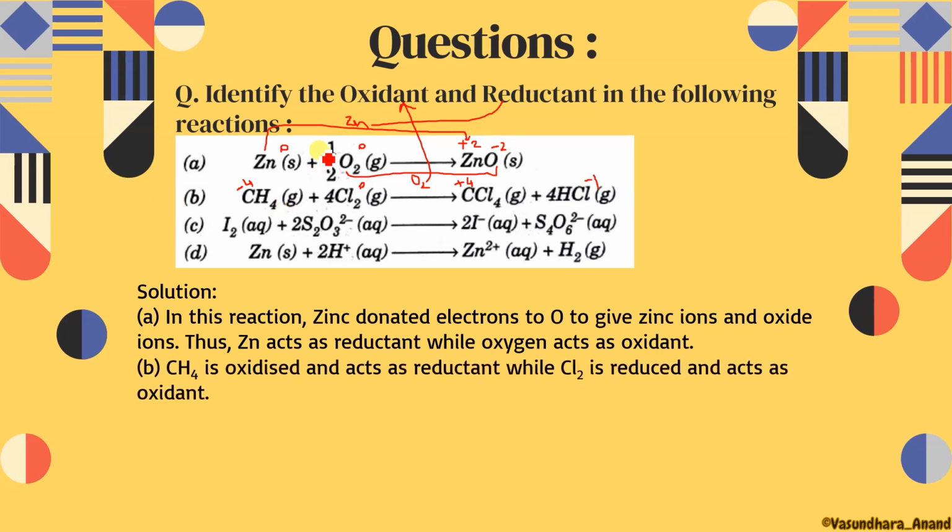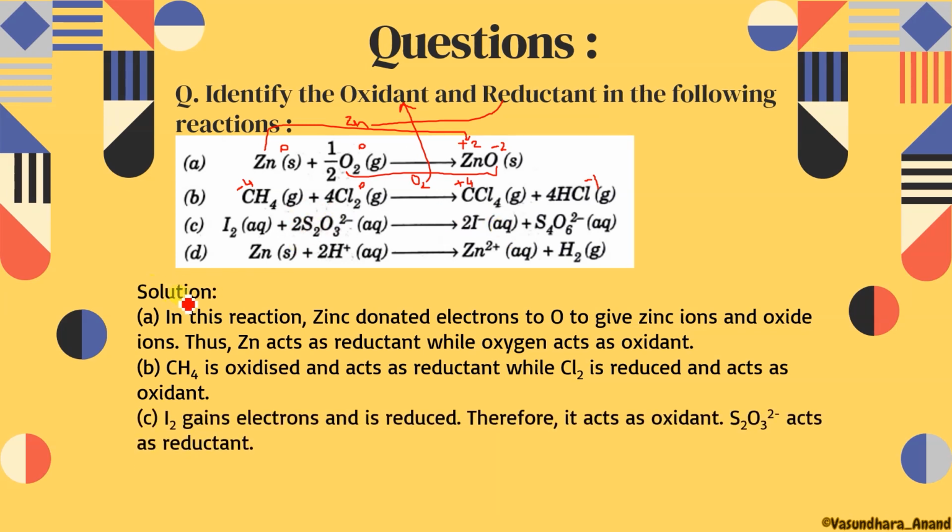In this reaction, zinc donated electrons to oxygen to give zinc ions and oxide ions. Thus, zinc acts as reductant and oxygen will act as oxidant. Similarly, CH4 is oxidized, so it will be considered as reductant, while Cl2 is reduced, so it will be oxidant. Next, here it is 0 state, here it is -1. So it is quite clear that iodine is going to be reduced. So iodine will be oxidant. Then the other is going to be oxidized, so here it will be reductant.